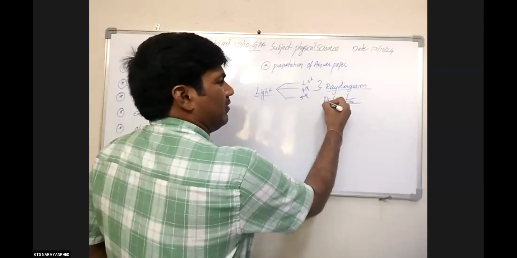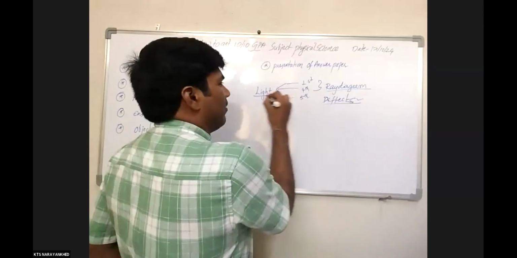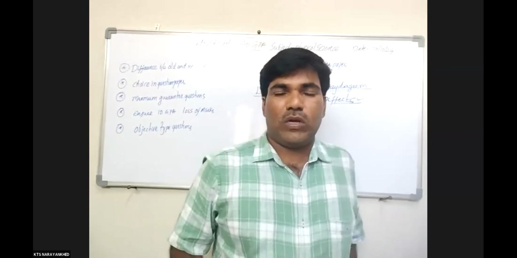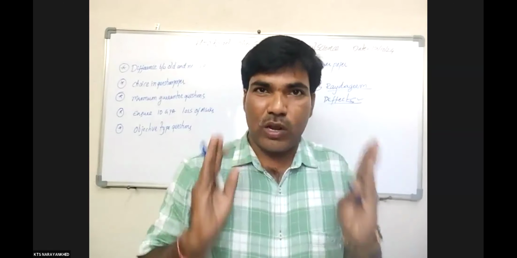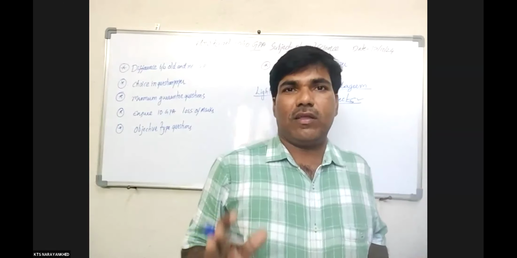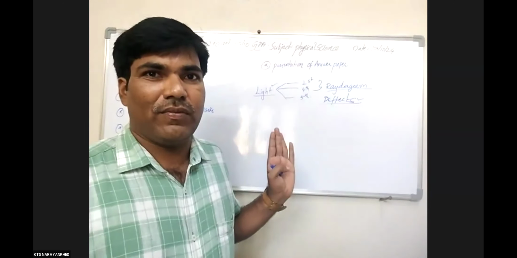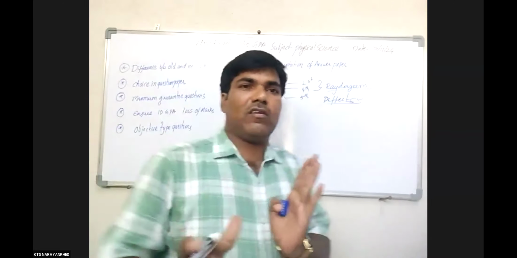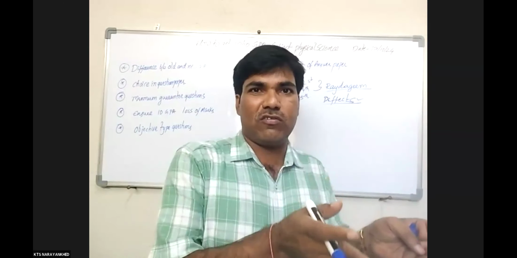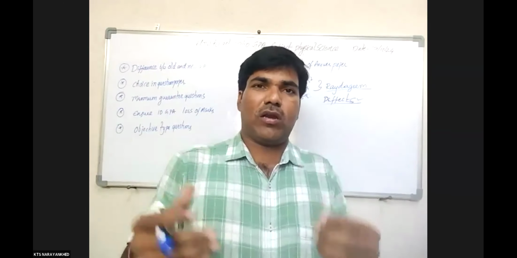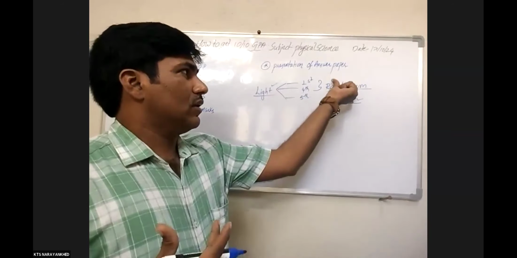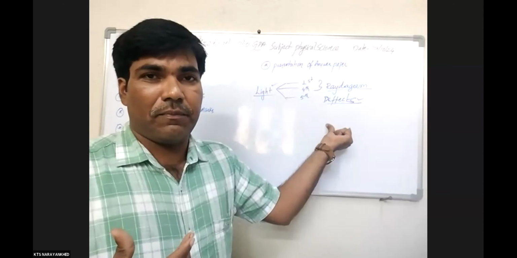The next component from light is the defects, as they have given. And as well as the problematic part. Whatever problems are based on focal length, or based on magnification, may come from light. In that way you have to convey to the 10 by 10 GPA students. We divide the students accordingly, by the grades they are ready to get, and on that basis you give them guarantee questions.